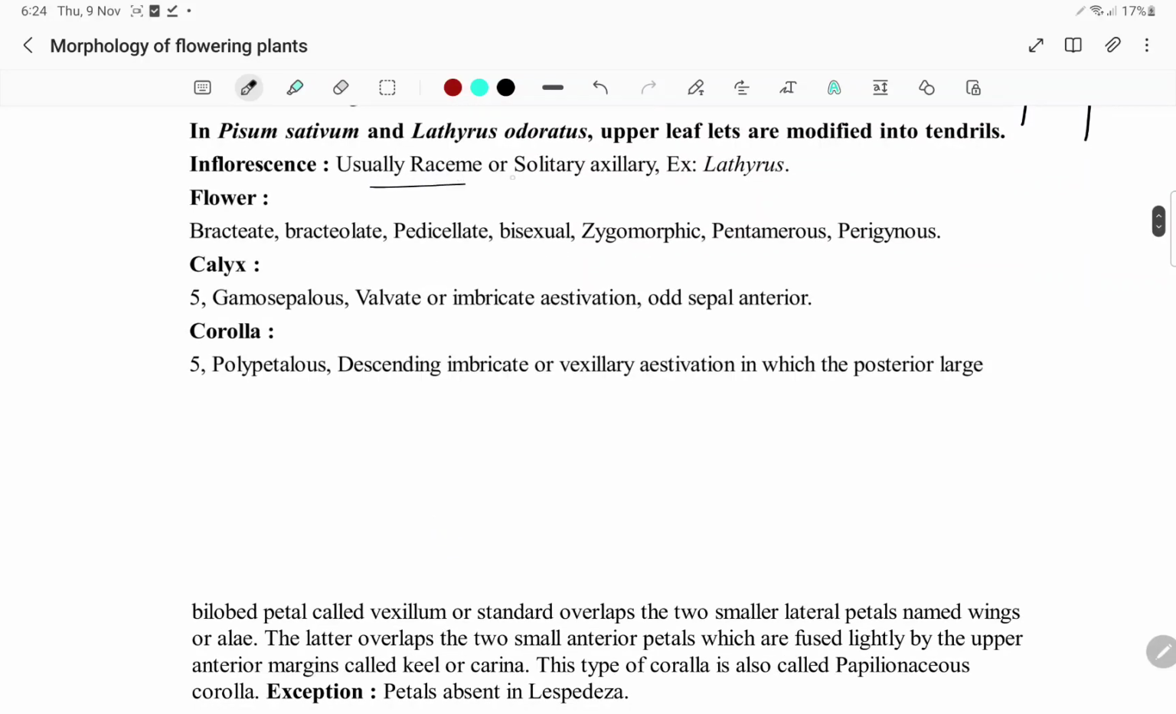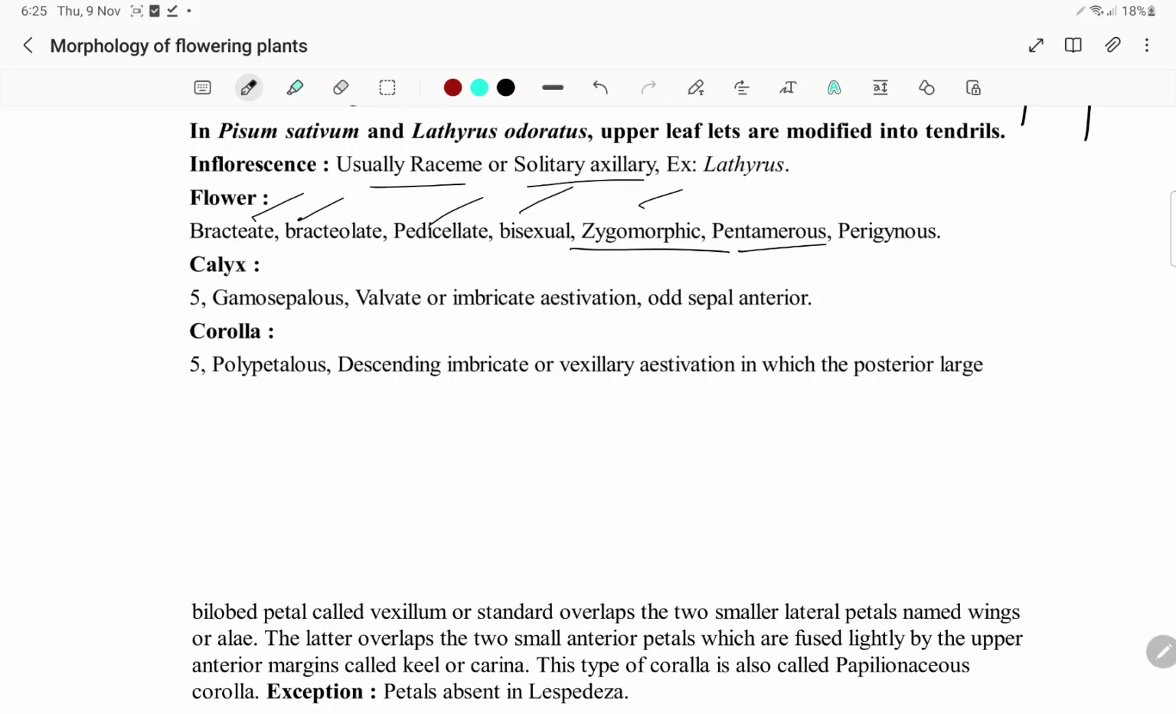Usually these are the raceme, solitary axillary. Lathyrus flower is bracteate, bracteolate, pedicellate, bisexual, zygomorphic. Previously we have seen the families Malvaceae and Brassicaceae. Both are actinomorphic. This is zygomorphic. Pentamerous. Previously we have seen tetramerous for Brassicaceae and pentamerous for Malvaceae, and this is pentamerous again.